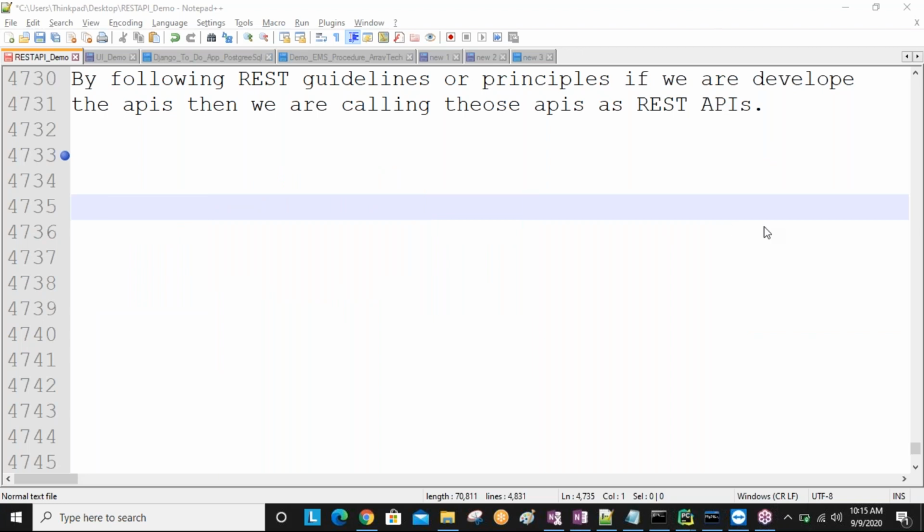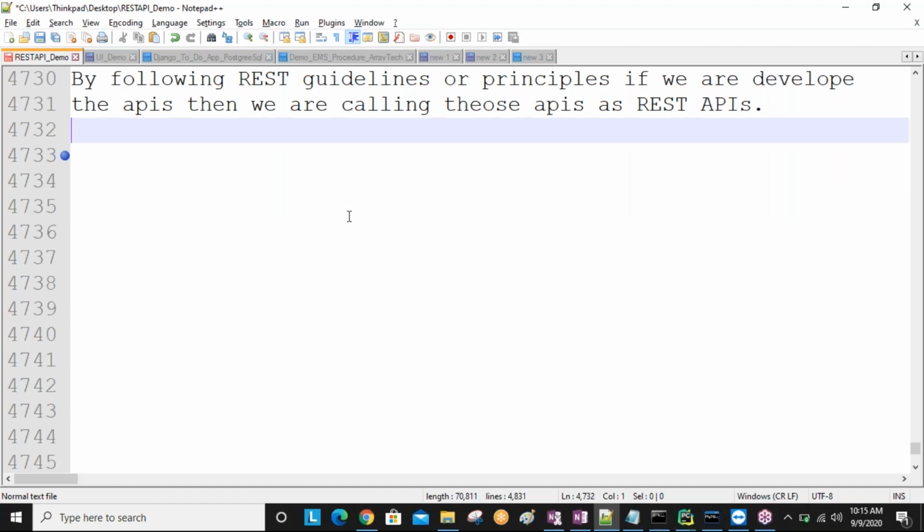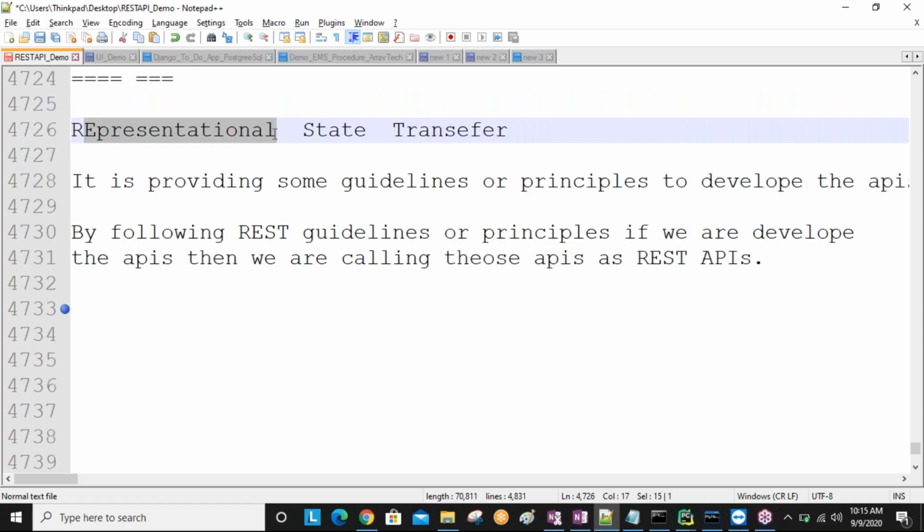Okay, so why did they take the name representational state transfer? At the time of sending the request only, we are representing what kind of operation I want to do, along with the API. Along with the request, we are representing our information, and the state means behavior, sir. I want to get the data, or I want to delete the data, or I want to update the data. That information we are representing. Between the applications we are transferring the request and the response, from client to server and server to client, our particular behavior related operations. That's why we are calling this a representational state transfer.